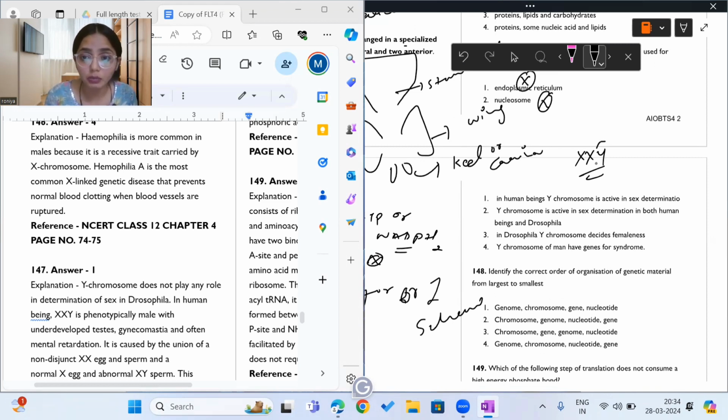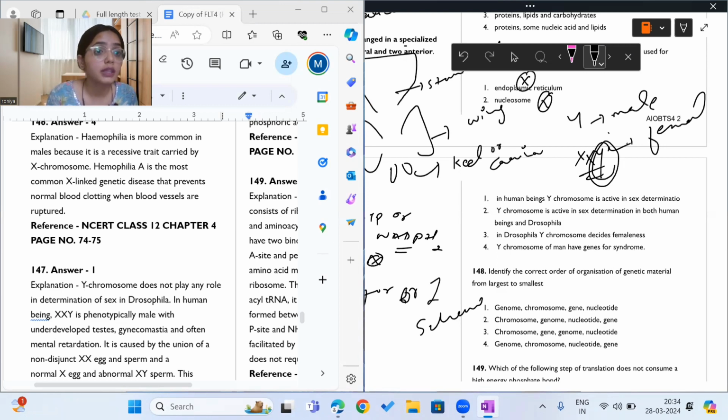It proves that in human beings, the Y chromosome is active in sex determination. Okay, that means if Y chromosome is present, it will be male. If it is absent, it will be a female. Now because this has Y chromosome, Klinefelter syndrome is only seen in what? Males and never in females.